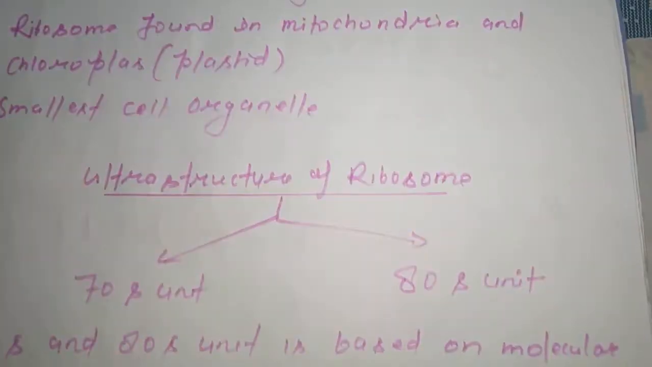Now we understand the ultrastructure of ribosome. Students, what do we find in the study of the ultrastructure of ribosome? You know already that ribosomes are very small, so they are not visible by a general microscope. When we study ribosome under the high power of a microscope, generally we find there are two types of ribosome present in the cell: the 70S unit of ribosome and the 80S unit of ribosome.